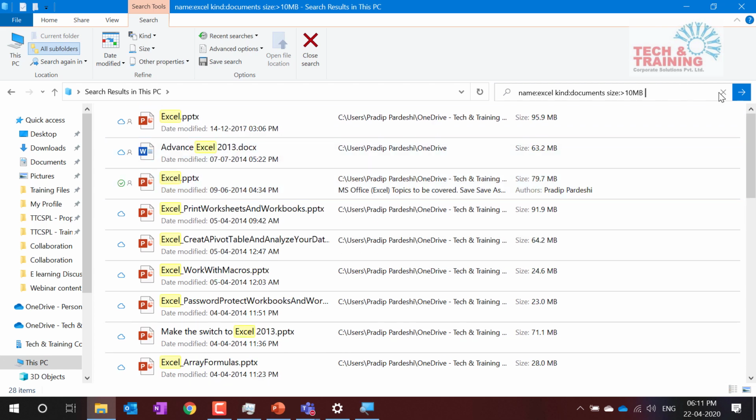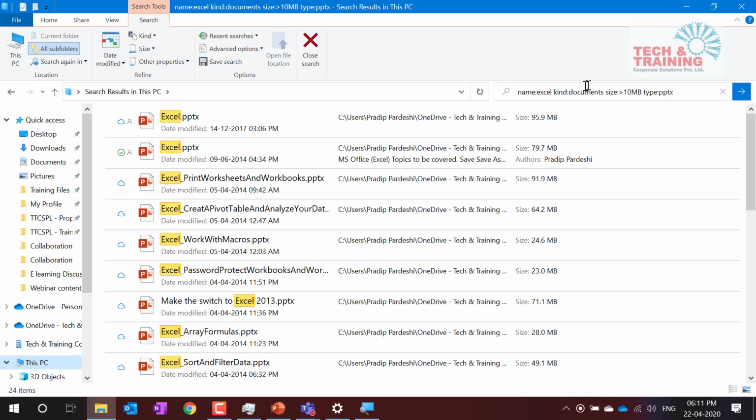Now PowerPoint, I know the extension. So the extension is PPTX to be precise. So I type the extension by typing type: PPTX. So when you do not know the extension, but you know what kind of file it is, you will use the kind keyword. But if you know the proper extension, if you remember, when I used kind, I got MP4, AVI, WMV, all different kinds of formats. But let's say amongst those file formats, I just need MP4 files. So I don't need to go with document, but I'll straight away go to PPTX file.